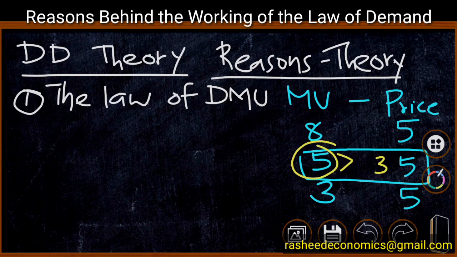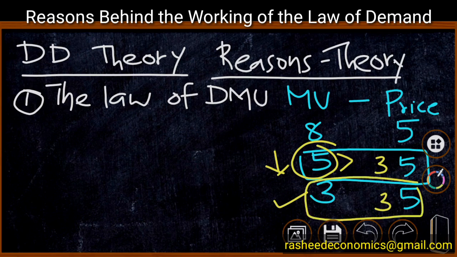That is possible by increasing the consumption from the second unit to the third unit, and here marginal utility becomes equal to price. That is, 3 units is equal to 3 units. Marginal utility becomes 3. Therefore, when price decreases from 5 to 3, consumption increases from the second unit to the third unit.